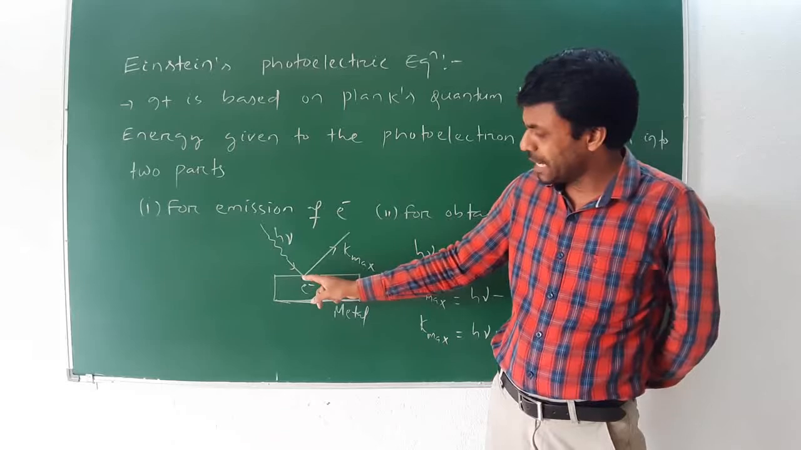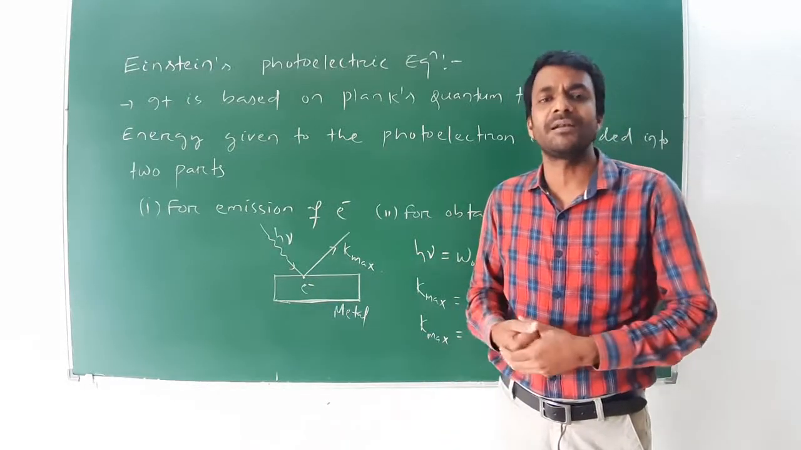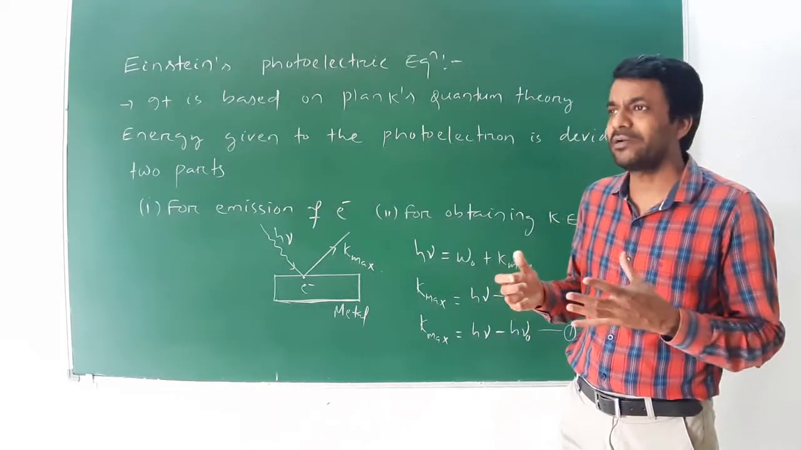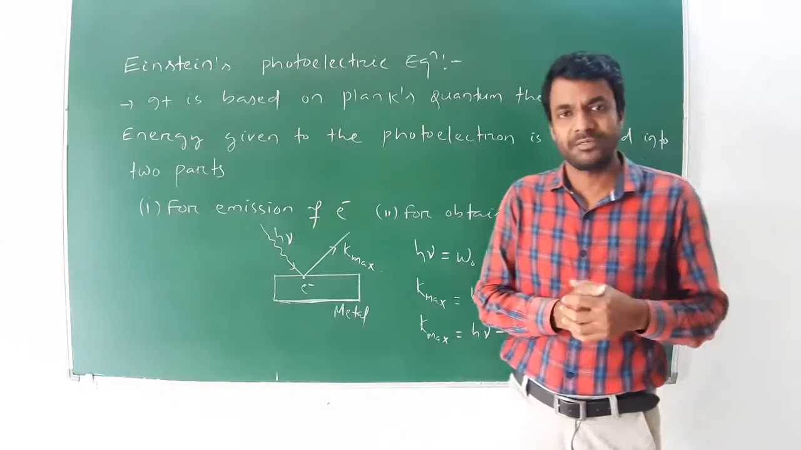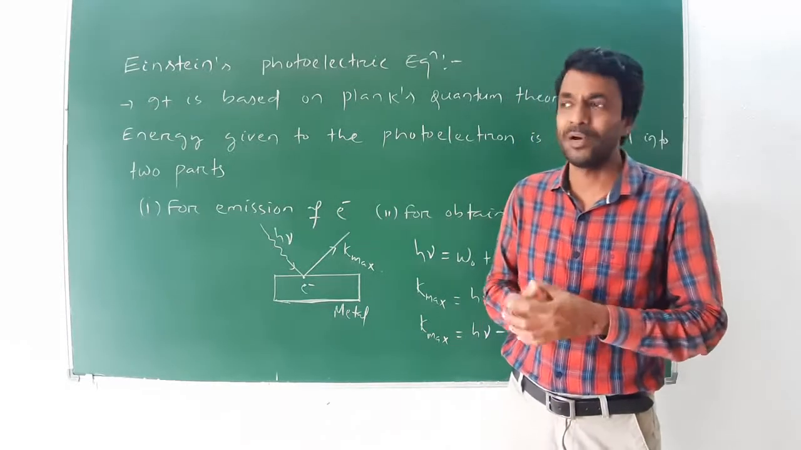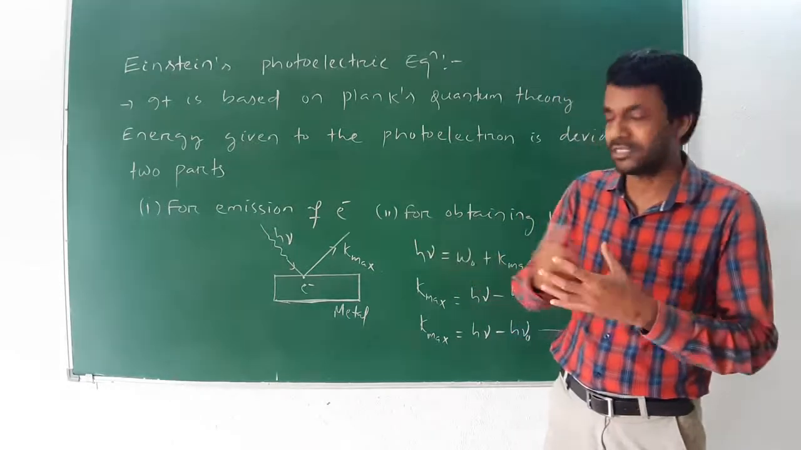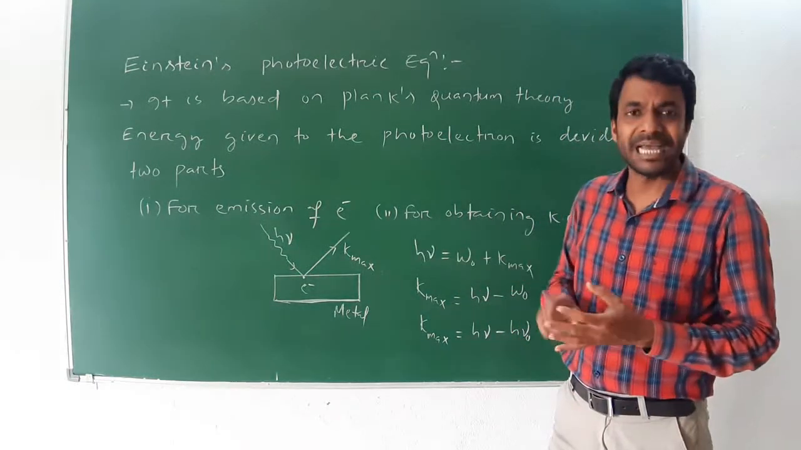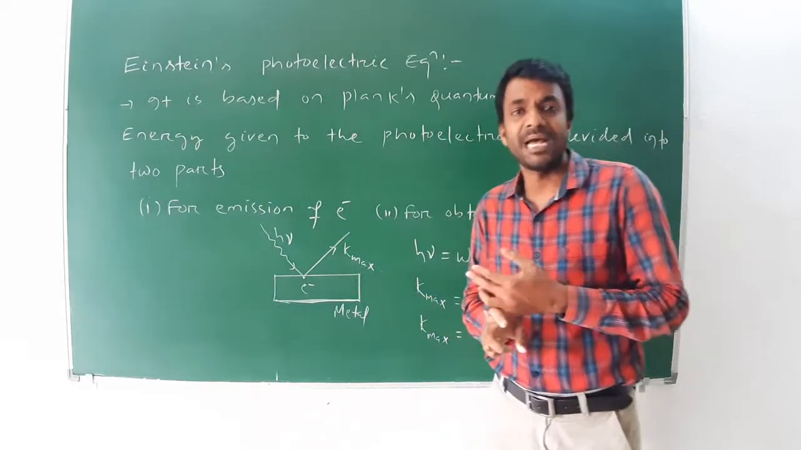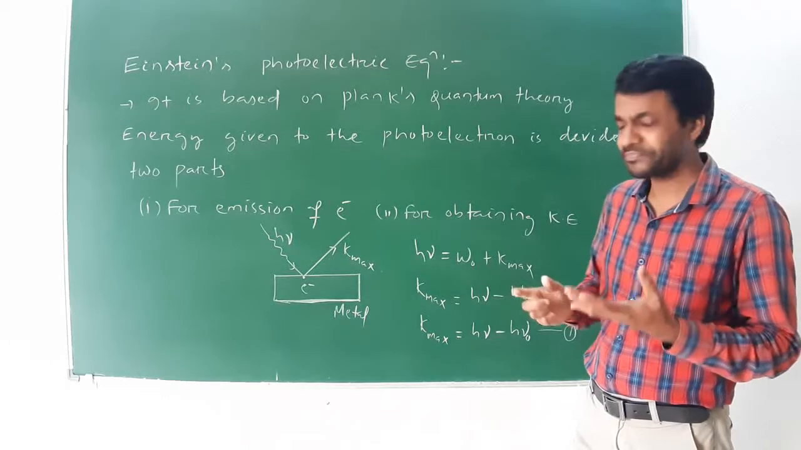For emission of the photoelectron, the minimum amount of energy required is known as the work function, and that is denoted as W naught. That formula is h mu naught, where mu naught is the threshold frequency and h is Planck's constant. K max is the maximum kinetic energy, and that is given as half m v max square.